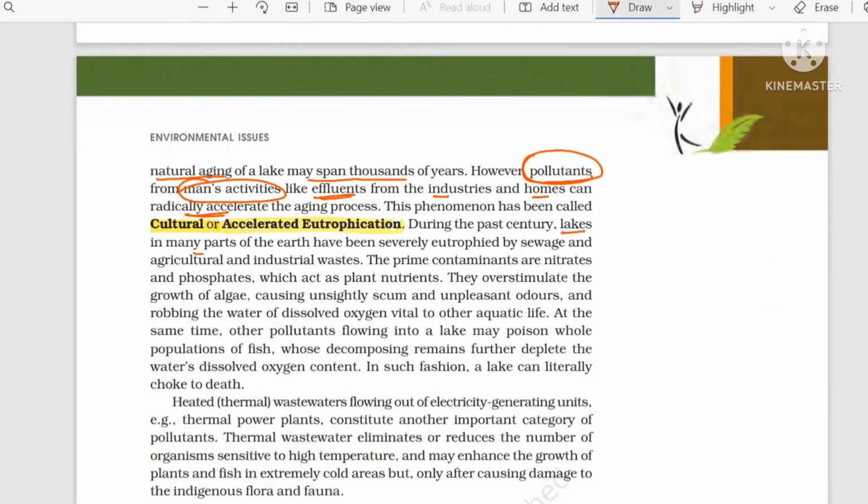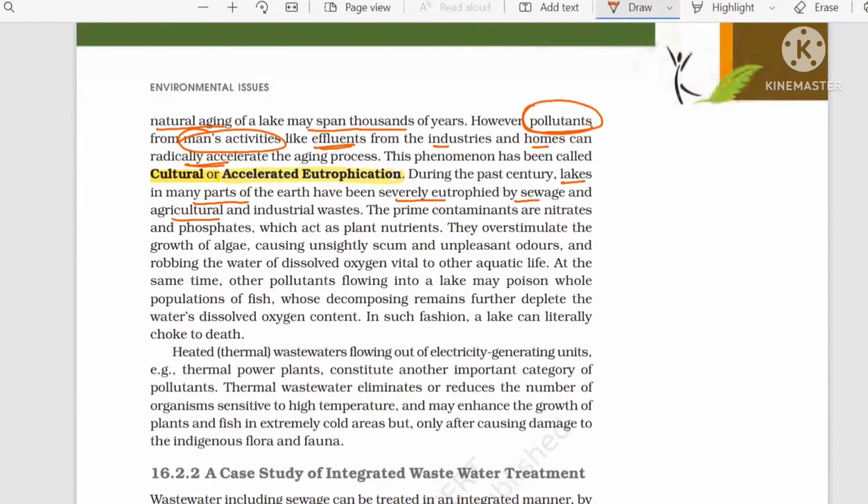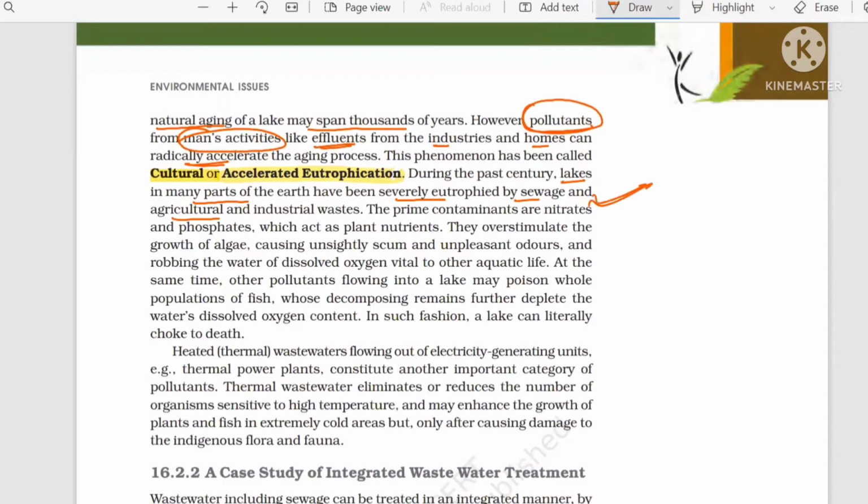Lakes in many parts of the earth have been eutrophied by sewage, agricultural or industrial waste, and the prime contaminants are nitrate and phosphate, which are plant nutrients. As I told you on the previous page, because of the enrichment of nutrients, nitrate and phosphate, they promote the growth of algae.